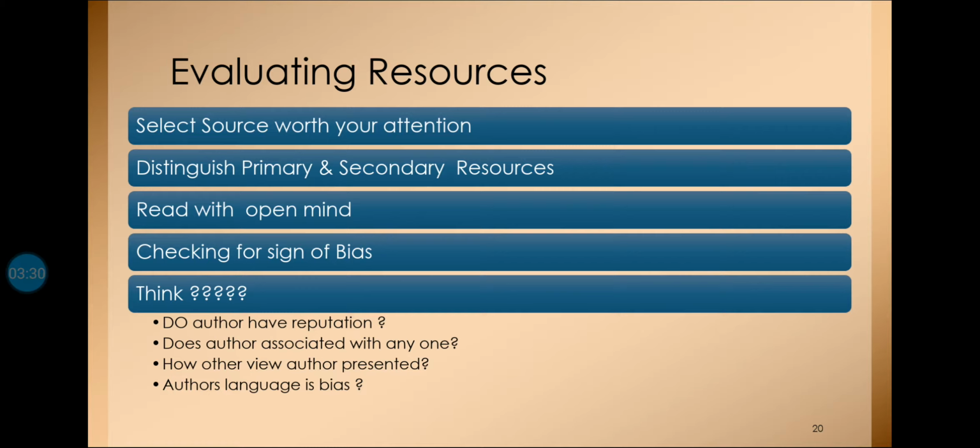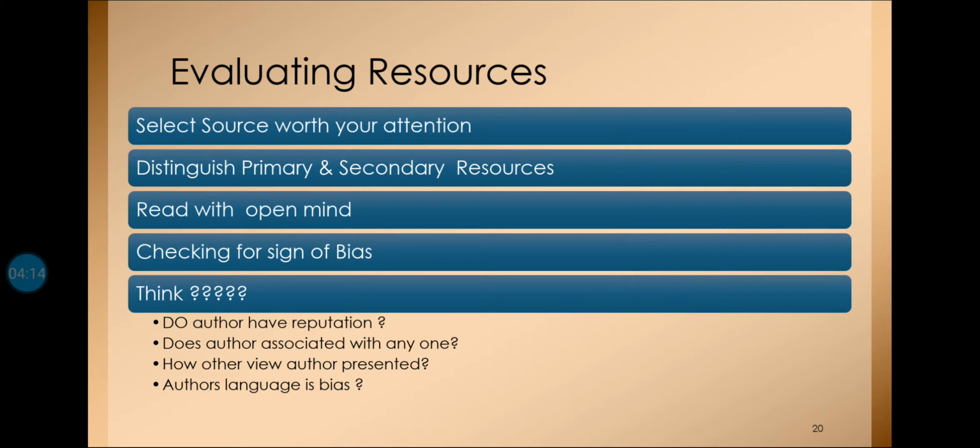That means what are the things that are required while going through a paper. Select the source worth your attention. First of all, it is important that if you want to conduct any experimentation or the work undertaken, you should check the most accurate as well as reliable source, like maybe the government websites from where you want to gain the data. You should be well aware of the primary methods and the secondary methods, so that you can distinguish between the primary and the secondary resources.